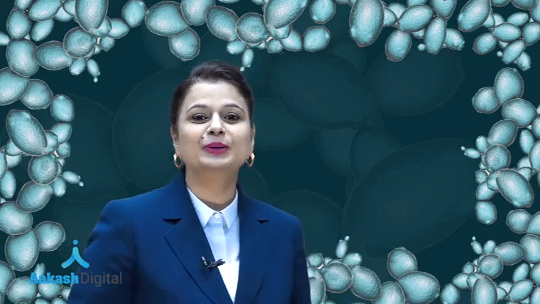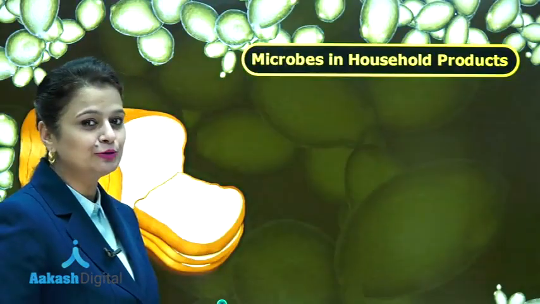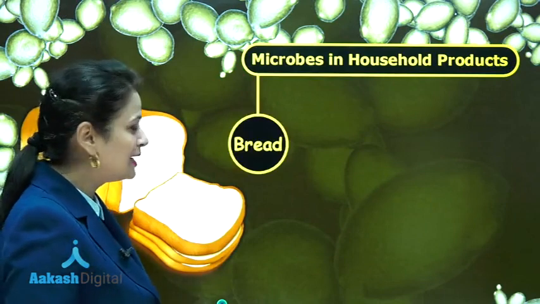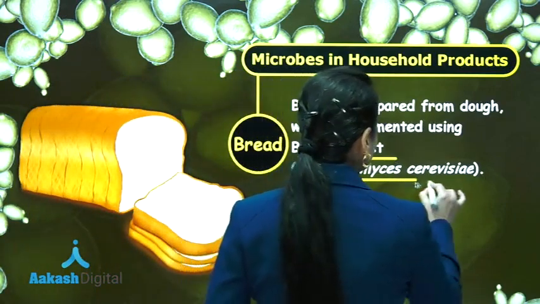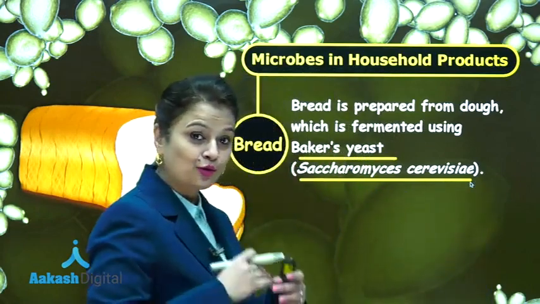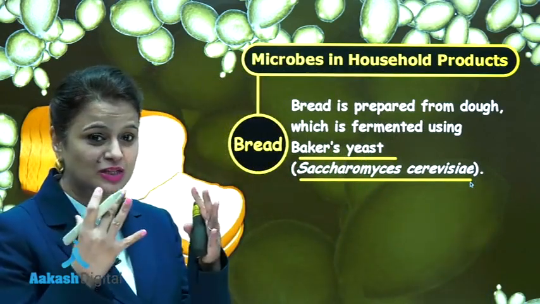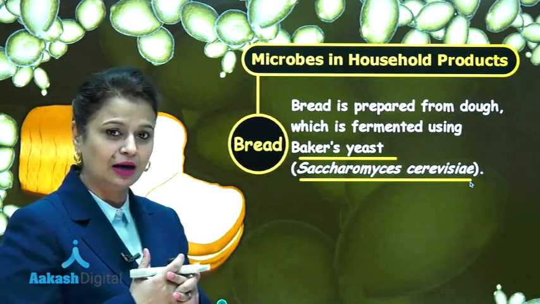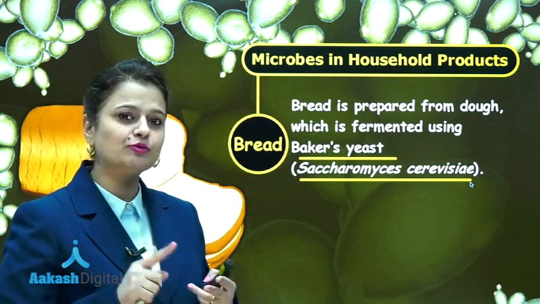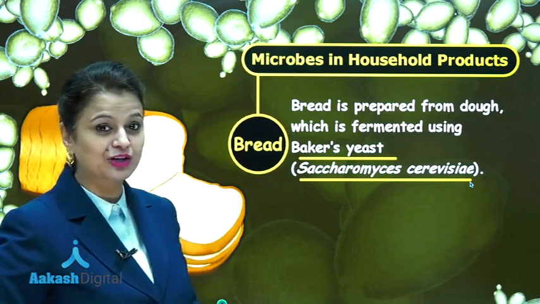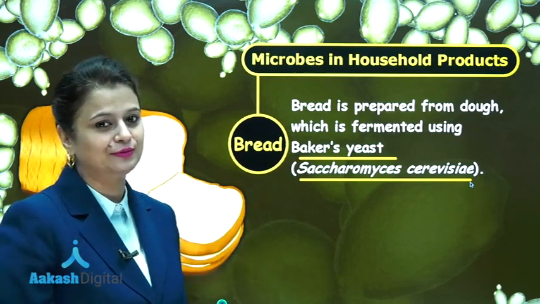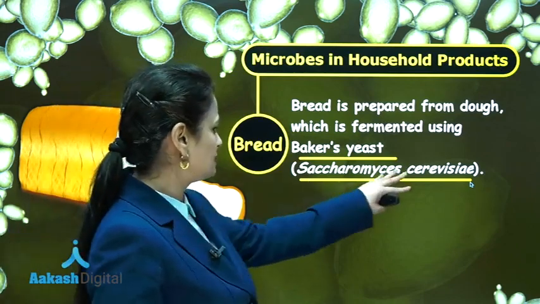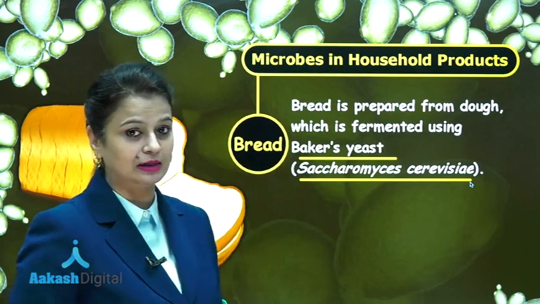So now we are going to study the role of microorganisms in the formation of bread. Bread is formed due to the fermentation activity of baker's yeast, and baker's yeast is a strain of Saccharomyces cerevisiae. The cheese which I have formed, that is Swiss cheese, is formed due to the activity of bacteria. Camembert cheese and Roquefort cheese are formed due to the activity of fungi, and bread is also formed by a fungus, and that variety of Saccharomyces cerevisiae is known as baker's yeast.